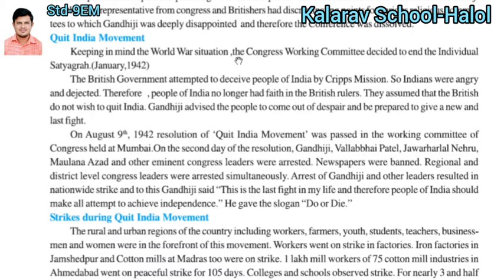That part is omitted, but we already learned about it. The Congress Working Committee decided on an individual satyagraha in January 1942. The British government attempted to deceive the people of India through the Cripps mission, so the people of India became angry and dejected.